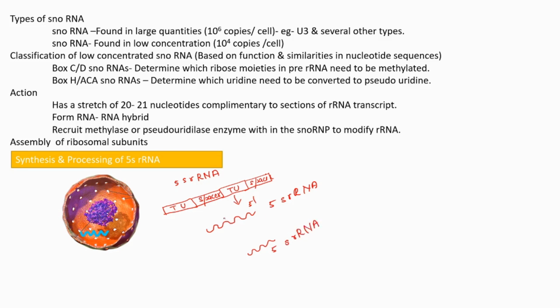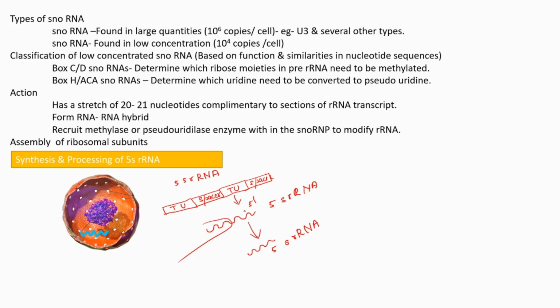And towards the 3' end, this portion is composed of unwanted extra nucleotides that need to be discarded or removed during its processing. After removing this unwanted portion, this precursor 5S rRNA becomes the final 5S rRNA.